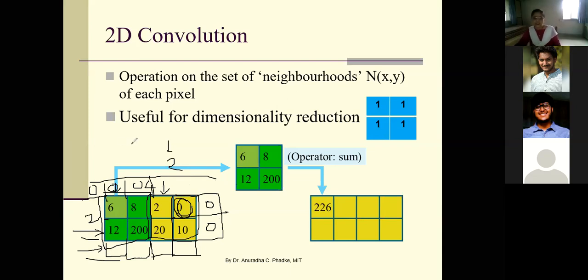But from a feature extraction point of view, many times zero padding is not required because that last pixel value won't affect much the overall features of the image. So after the convolution operation, if you are not using zero padding, your resultant image size will reduce, right?